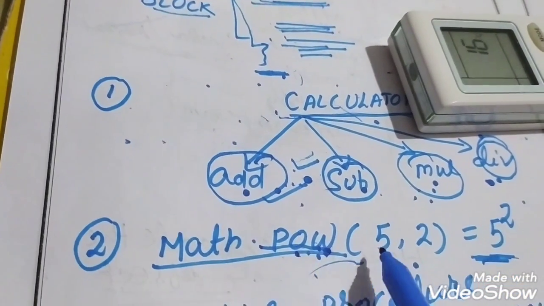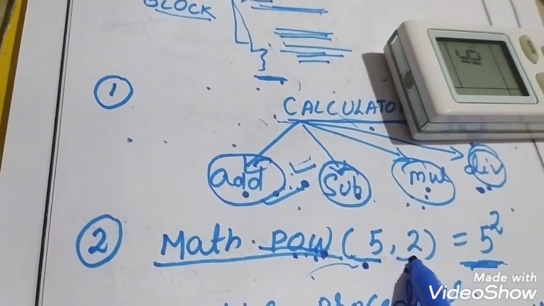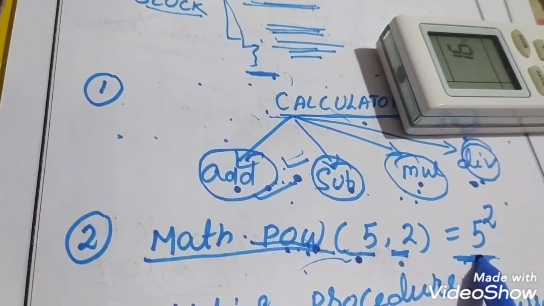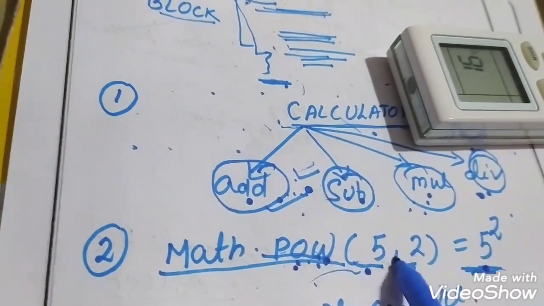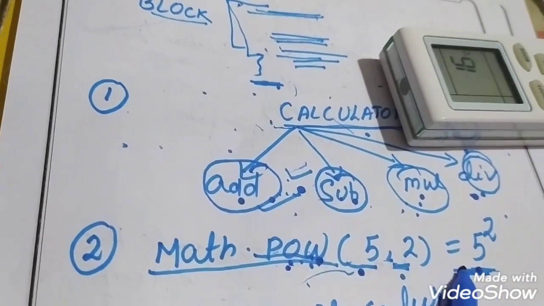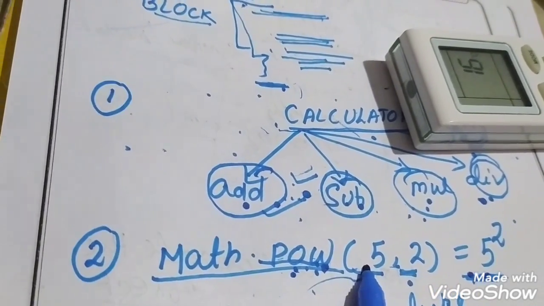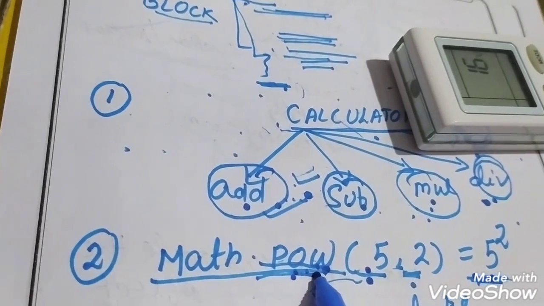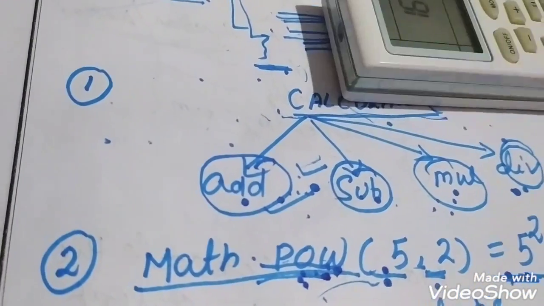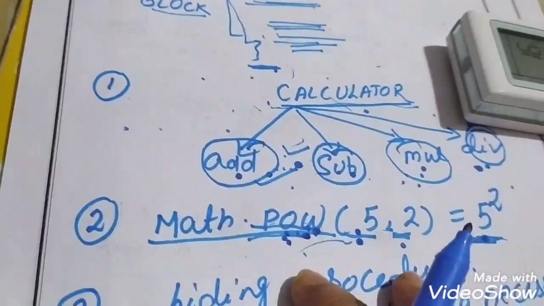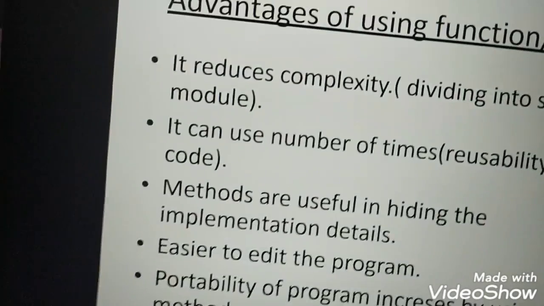So with the help of the math power function, you just need to know how to find the power of a number: the number and what the power is, 2. So it is similar to 5 to the power 2, 5 square. Okay. So with the help of that math power function, you are getting 5 square. Okay. And if any program wants to find out the power of a number, they only use the math power function. They don't need to write the procedure for the math power function, which is already written by somebody else. Okay, so you just see the method or function can be used a number of times by any other method